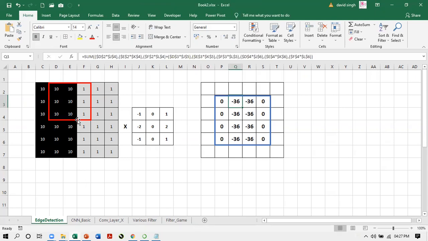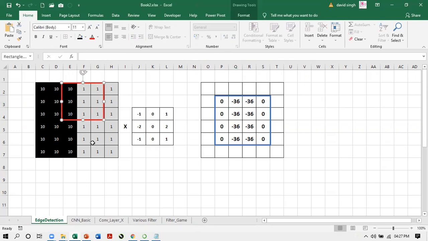And then it comes like this, and so on. So this operation is performed until the pixels in the last window like this are processed. They are multiplied with the smaller grid, and this all is taken here.